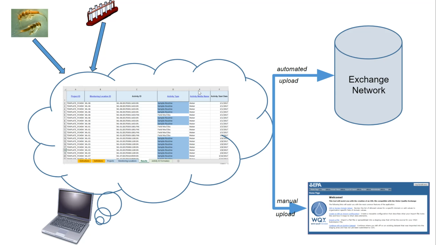EPA provides data partners with two alternative methods to submit their data: an automated computer-to-computer connection via something called the Exchange Network, or a manual process through the WQX Web Application User Interface. WQX is affiliated with EPA's National Communication, Data, and Services Platform, known as the Exchange Network. States, tribes, territories, and other partners can share data with EPA securely over the internet through the Exchange Network.